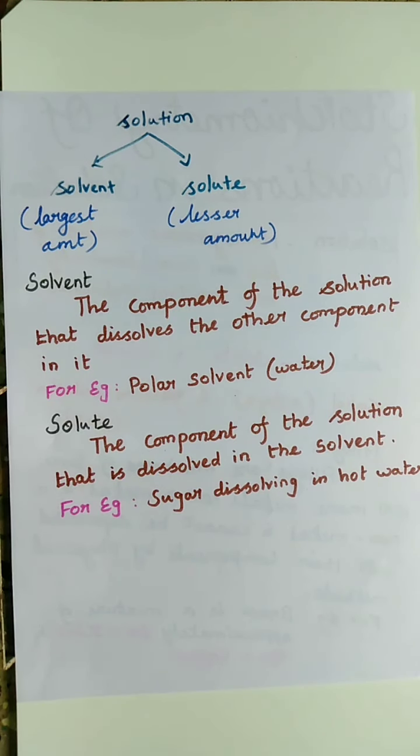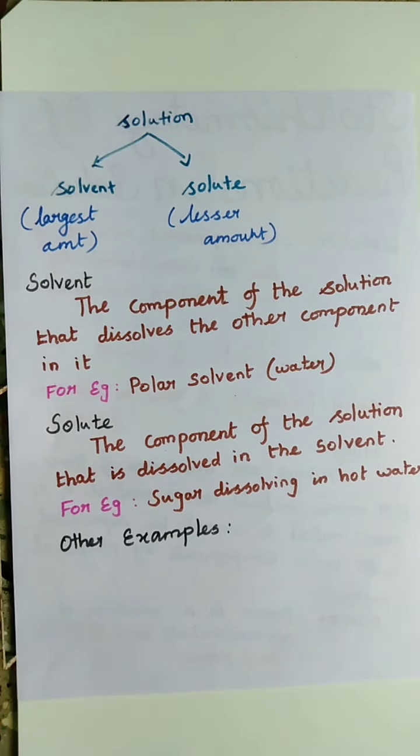Further, we will discuss more examples of solvent and solute. A solution of sugar in water is a solid in liquid solution. In the solution, sugar is the solute and water is the solvent.